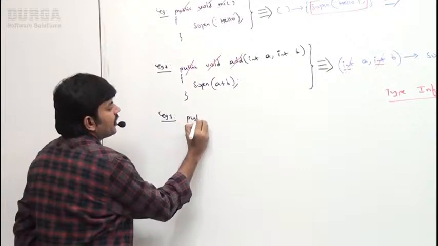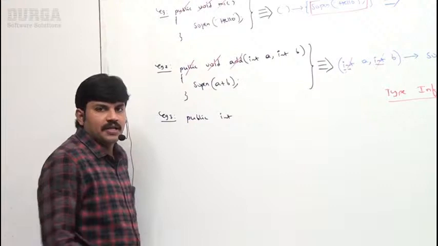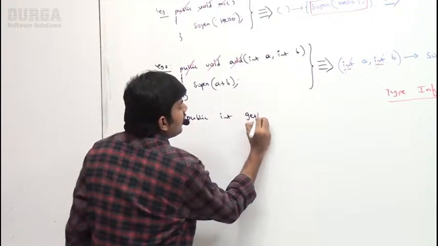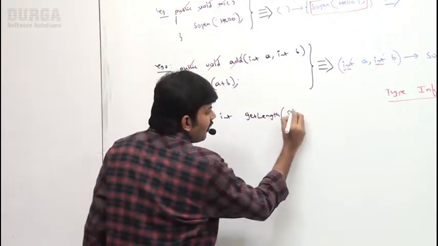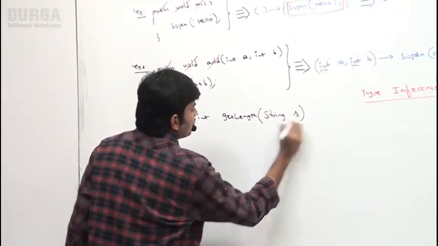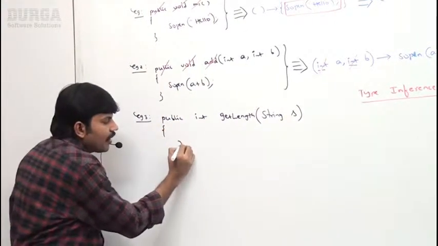Okay, write a method: public int getLength. Public int getLength of String s. This is the method, sir. Public int getLength of String s. What do I have to return?